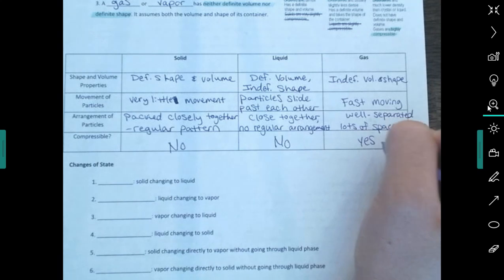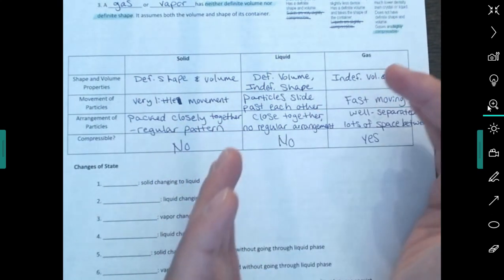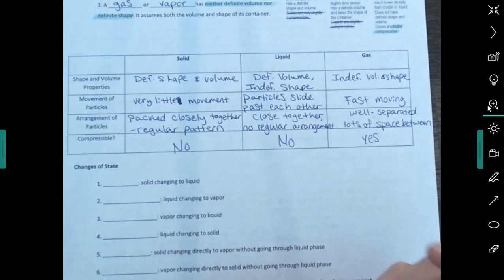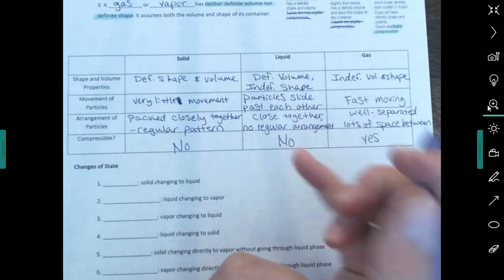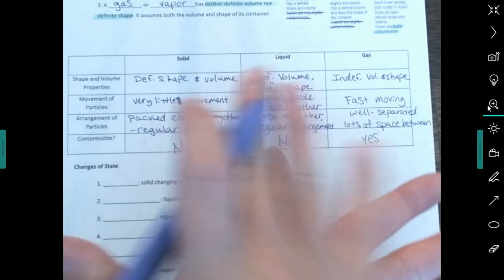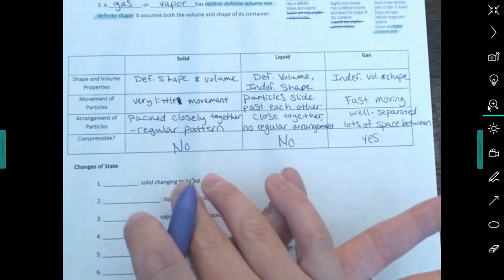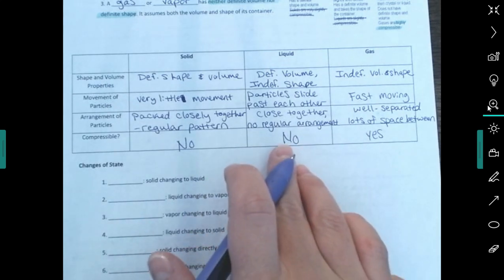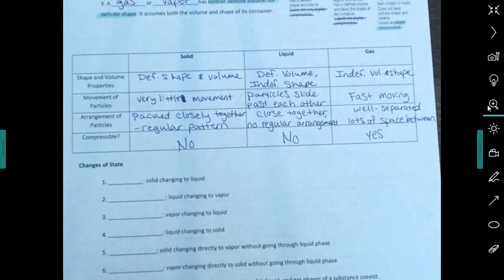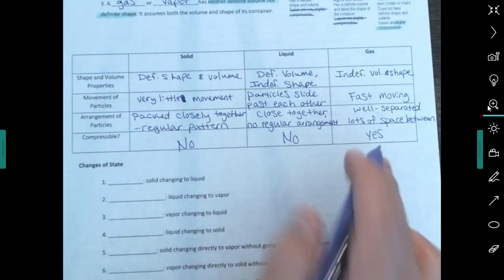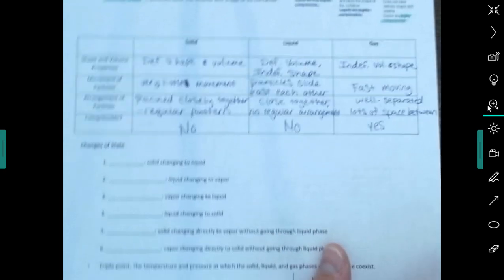So what that means is if you were to take those gas particles and squeeze them, they are able to squeeze into a smaller container. Whereas with a liquid and a solid, you could push down on the lid and it's not really going to compress. Now in certain laboratory settings, it is found that liquids are very slightly compressible, but again, for the macro level we're looking at in 8th grade chemistry, we're just going to say these are not compressible. Gases are the only ones that are compressible for the most part.